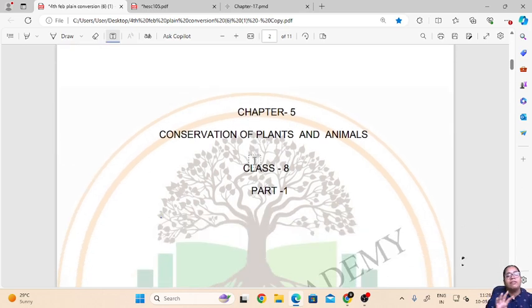So basically in today's class, we have learned what deforestation is, what are the causes of deforestation, and what are the consequences of deforestation. If deforestation continues, what will happen to our environment, and which are the three main bodies used for conservation of plants and wildlife of any area.